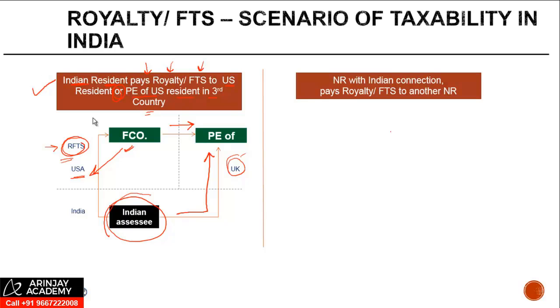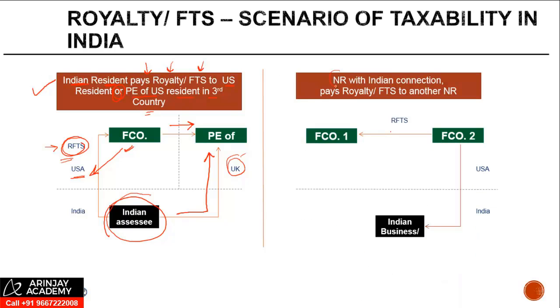The second situation could be that there is a non-resident who has an Indian connection and he pays royalty or FTS to another non-resident. So we have a foreign company which makes a payment of royalty and FTS to another foreign company. These two companies are based out of US, but the company which is making the payment has a business in India. If this royalty is paid in connection with this Indian business, this could accrue or arise or be deemed to accrue or arise in India.